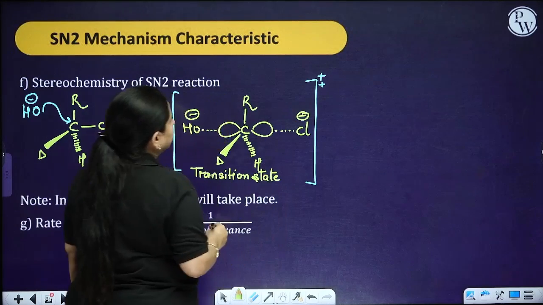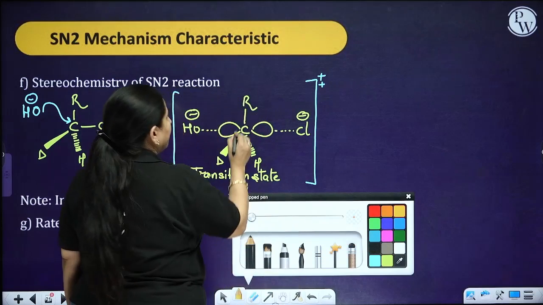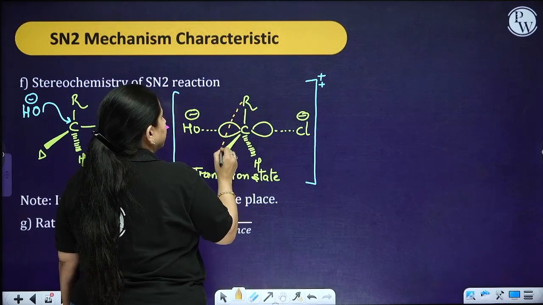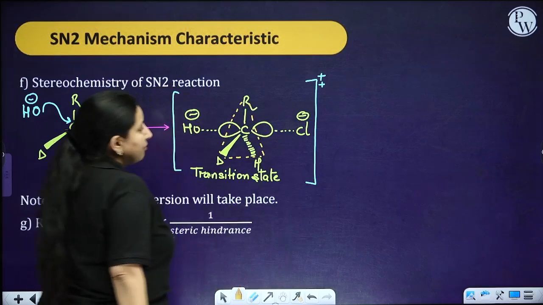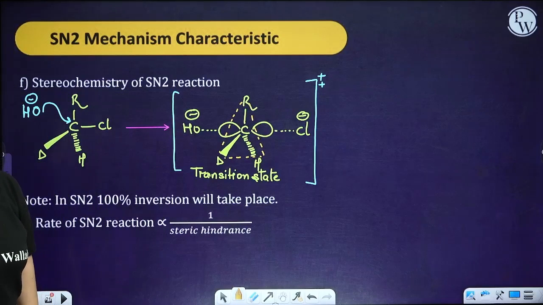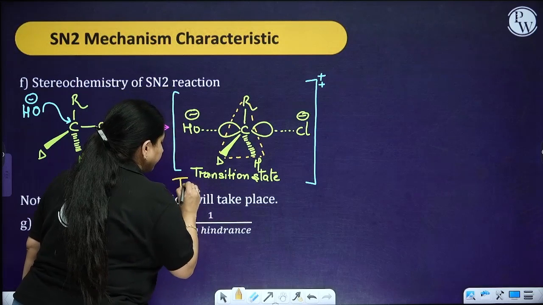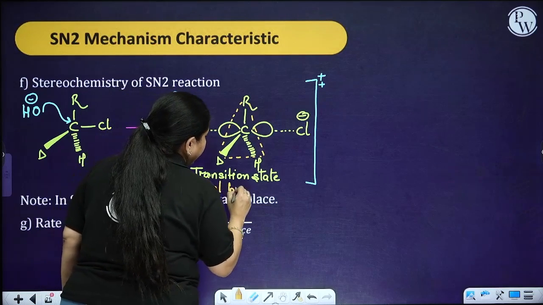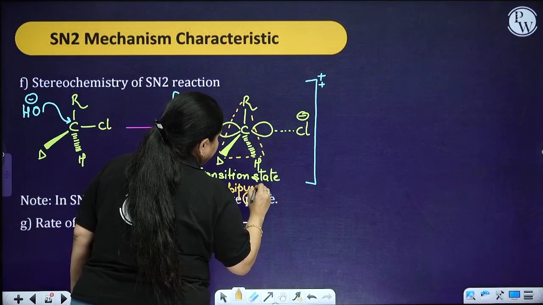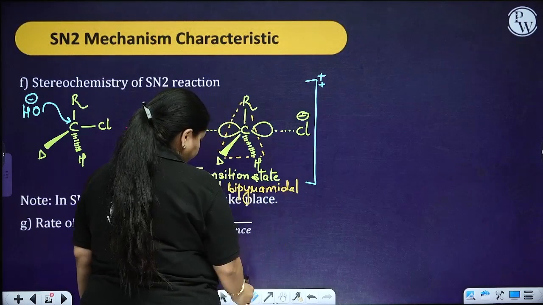And if I just join over here somewhat like this, it means its geometry is going to be trigonal bipyramidal.